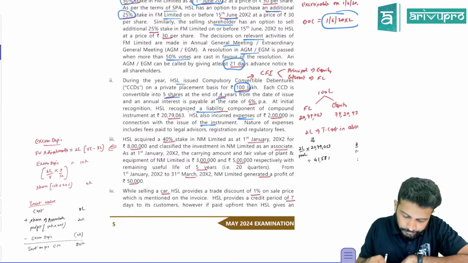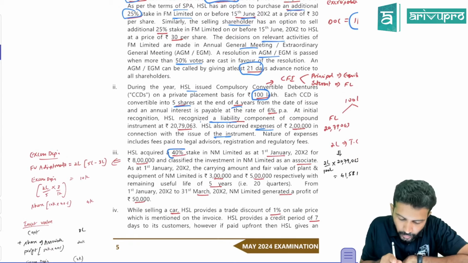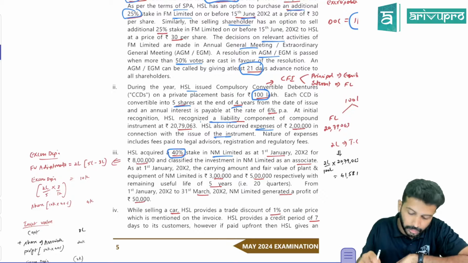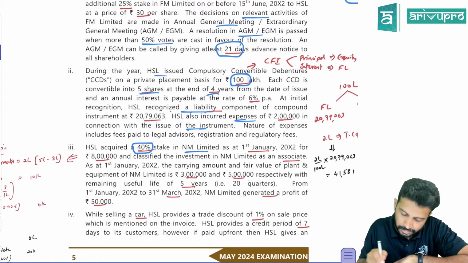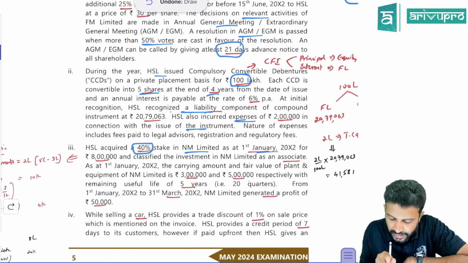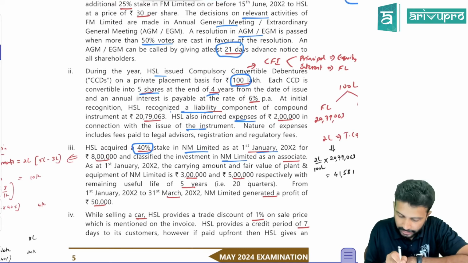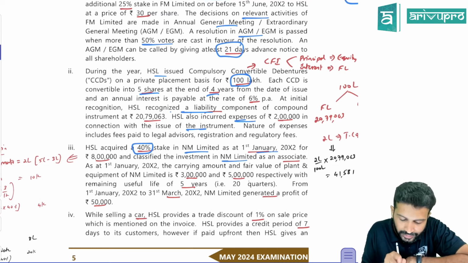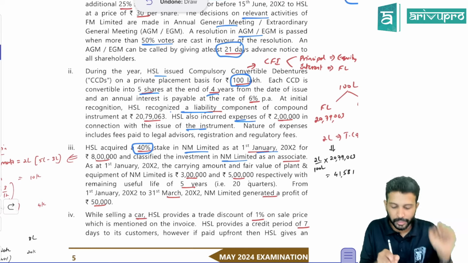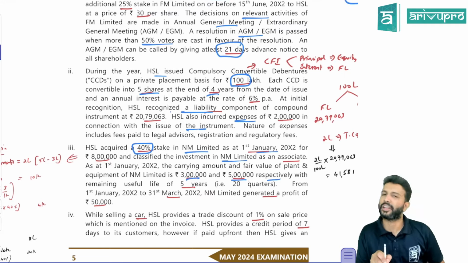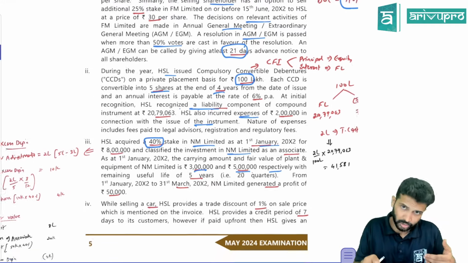Next, HSL Limited, the company, has acquired a 40% stake in NM Limited. So with 40%, you are an associate. You get the associate relationship. So on 1st January, great, for 8 lakh rupees. Awesome. They classify the investment in NM Limited as an associate. Great. On 1st January, the carrying amount and the fair value of plant and equipment of the associate company NM Limited are 3 lakh and 5 lakh respectively. So they have given carrying amount and fair value. We have already done such questions in our associate company chapter.